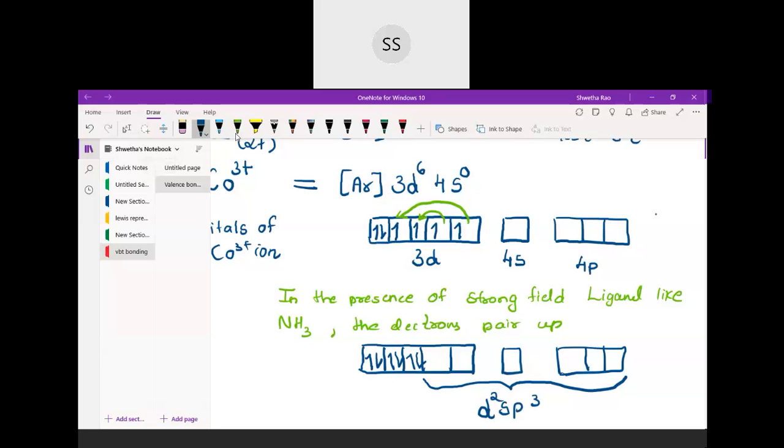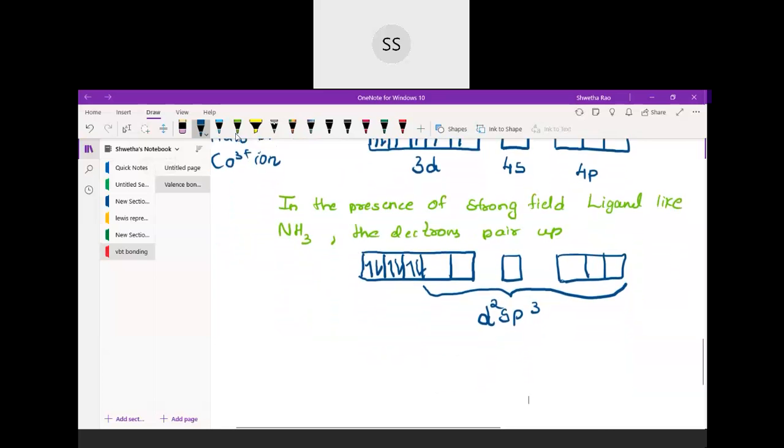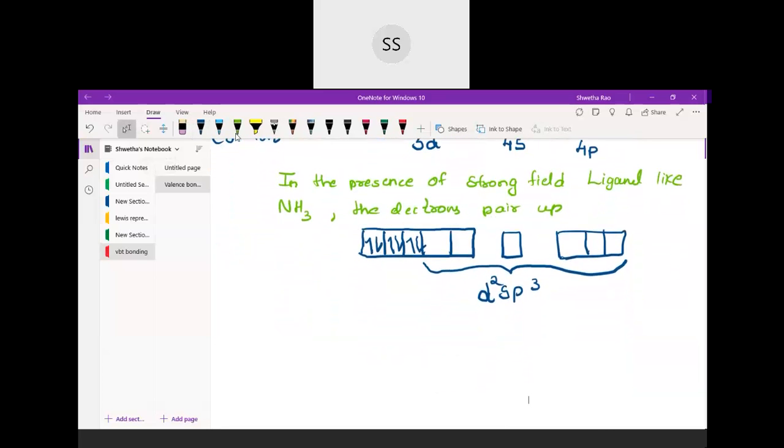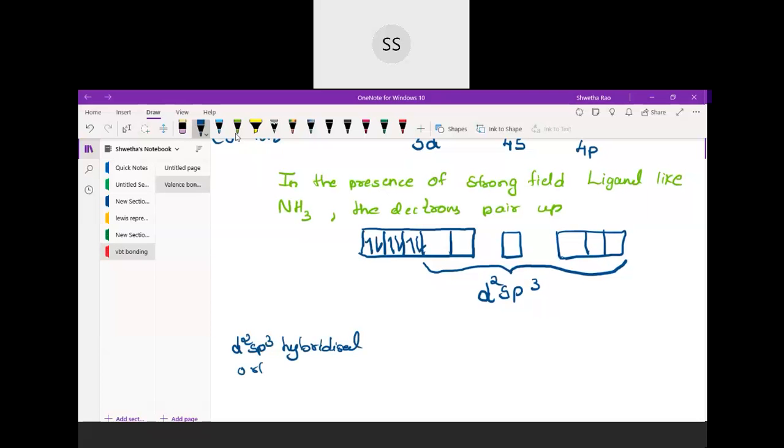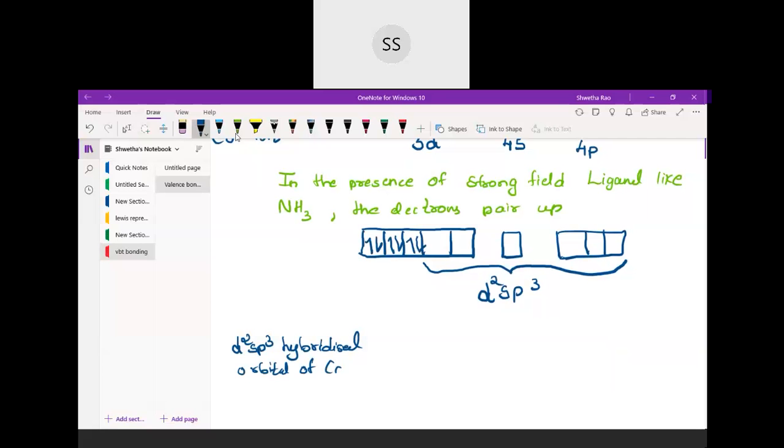So in these hybrid orbitals, the ligand will come and occupy. I will write that in the next step. What you have to do is, in the next step, write like this: d2sp3 hybridized orbital of Co3+.